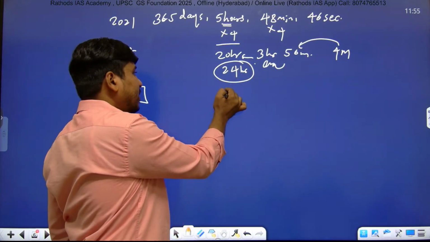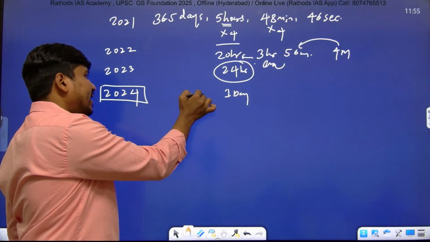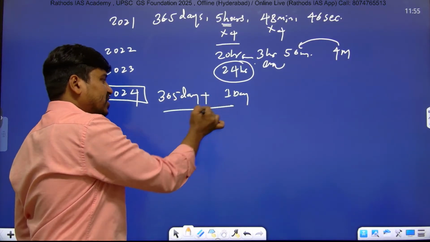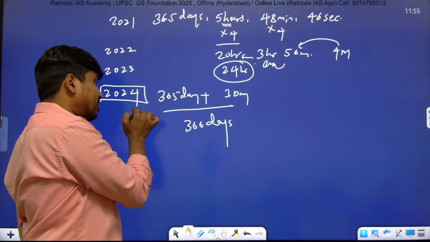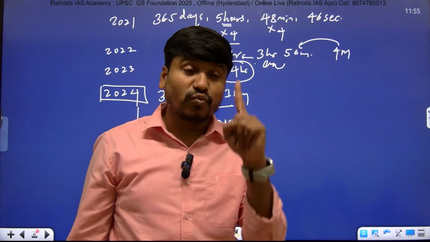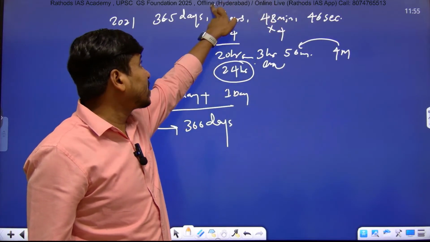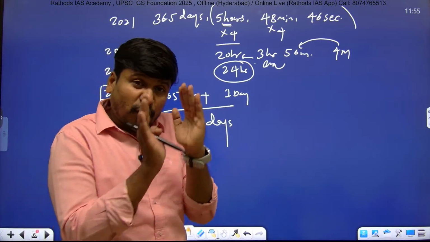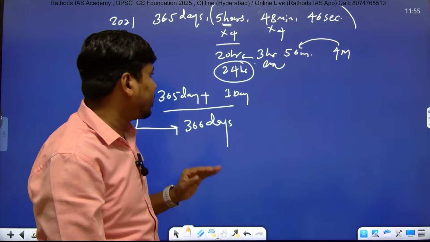24 hours is nothing but 1 day, right? So 1 day will be added. And if you add 1 day to the normal 365 days, it will be 366 days. And that 366 days comes once in 4 years, and that's why we call it leap year. Leap year means after every 4 years 1 day will be added, because every year the additional time is 5 hours, 48 minutes, 46 seconds. That will not be counted every year, but after 4 years we add all together, then 1 day will be added. That we call the leap year concept, right?